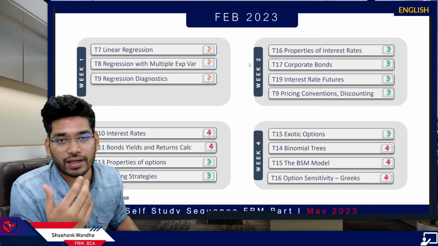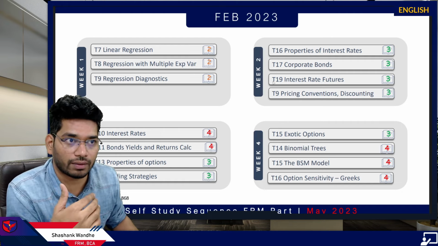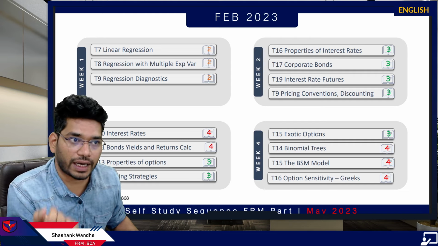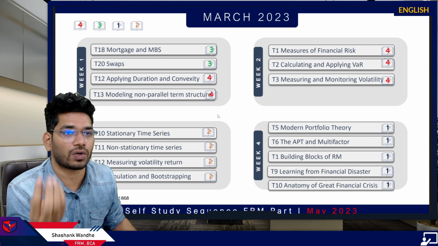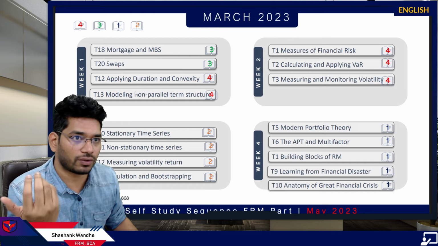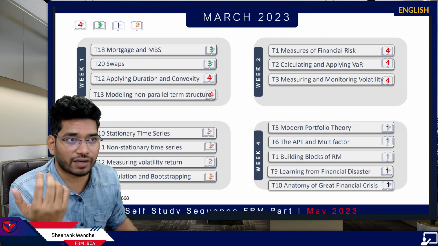Same thing, I can't assure you about these topics, the topics which we are doing before this, till week 2 of Feb. Then we have week 4: exotic options, binomial trees, the BSM models, options. Now here in the month of March, we have again book 3, book 4. So very difficult. If you consider the difficulty level, these topics are slightly difficult.